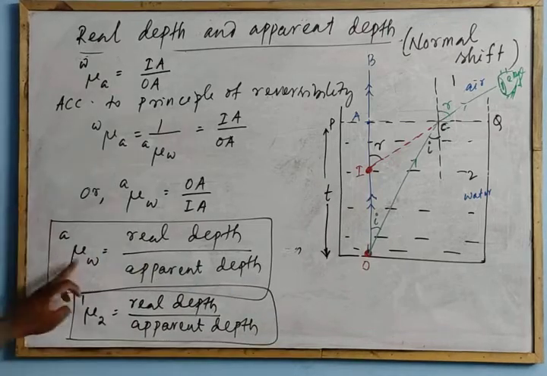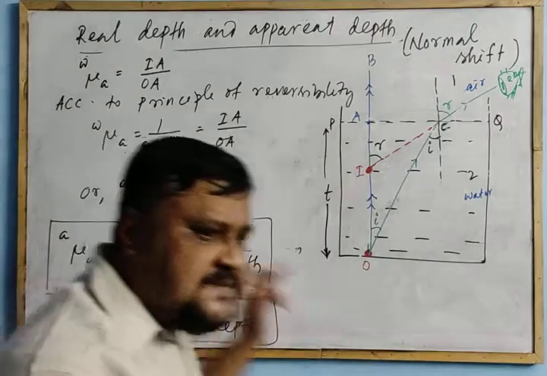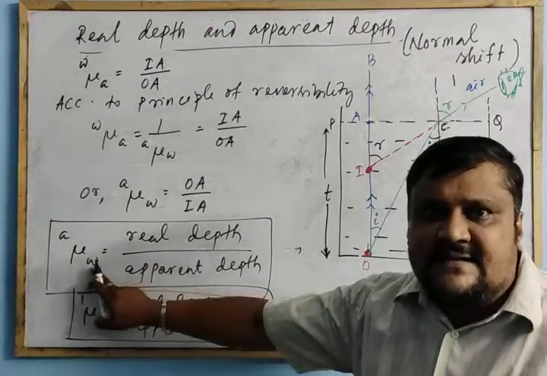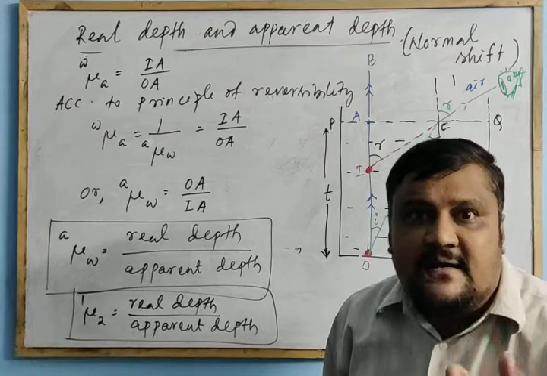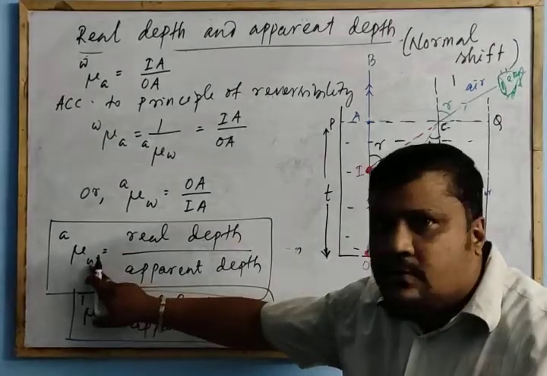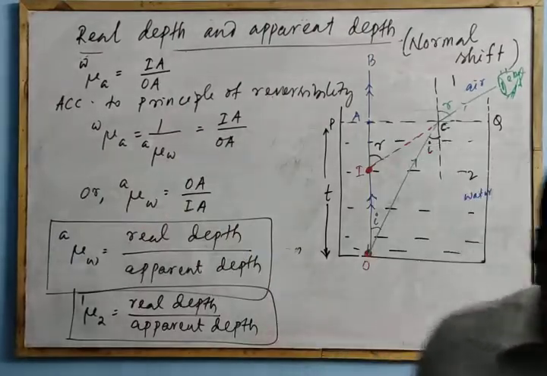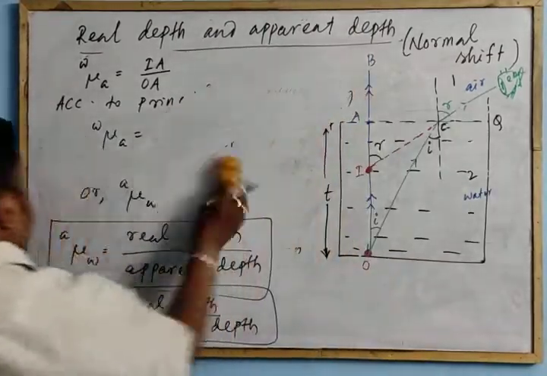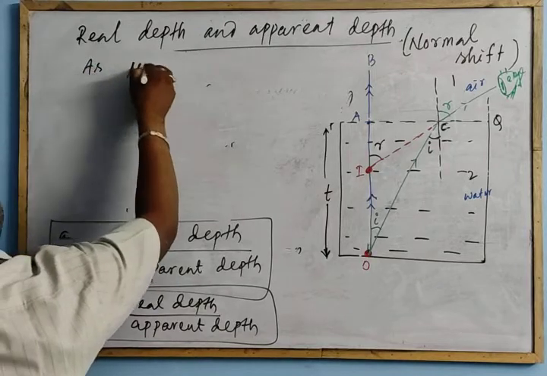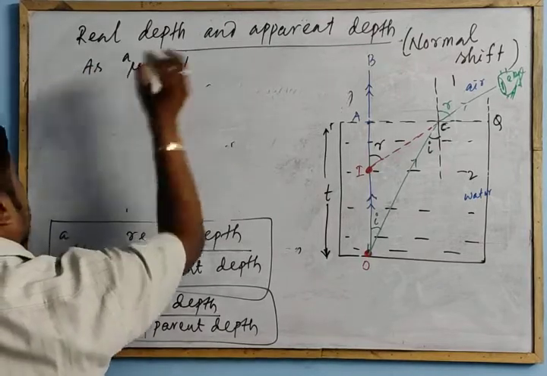Now, as you know, the absolute refractive index is always greater than 1. Only for air or vacuum this is 1. For water it is greater than 1. So we can write mu water to air is greater than 1.